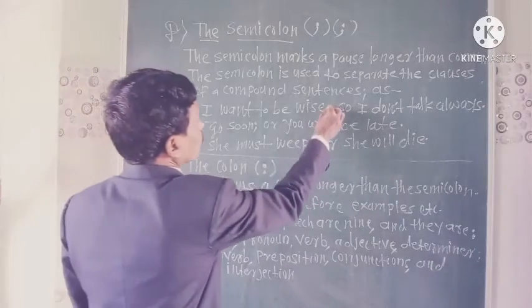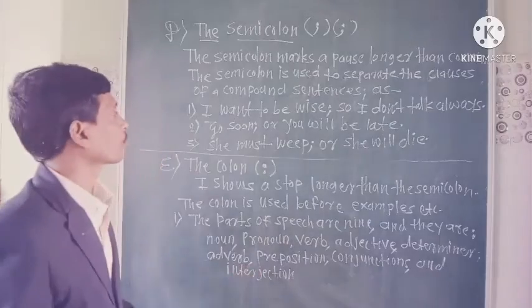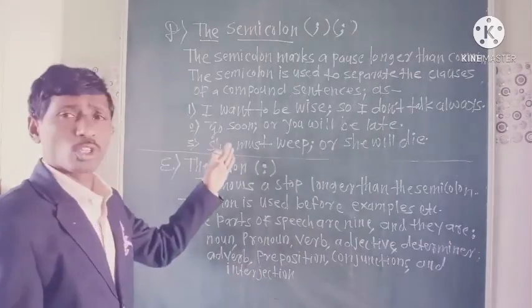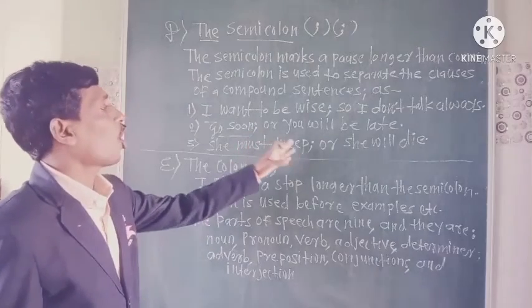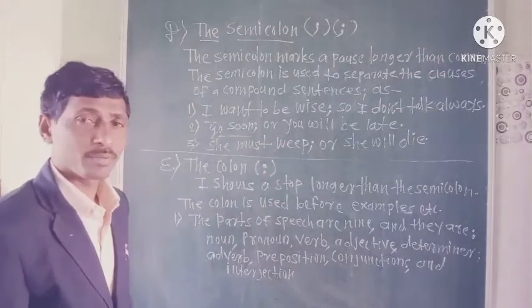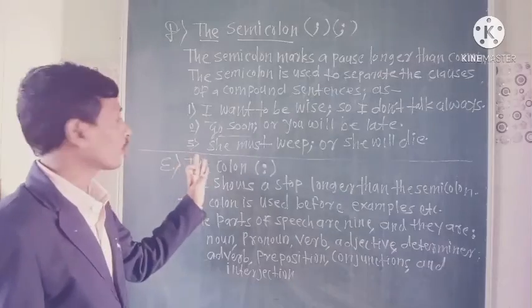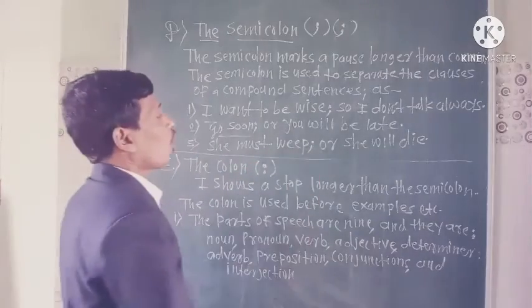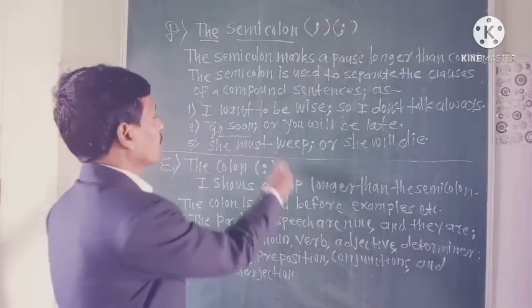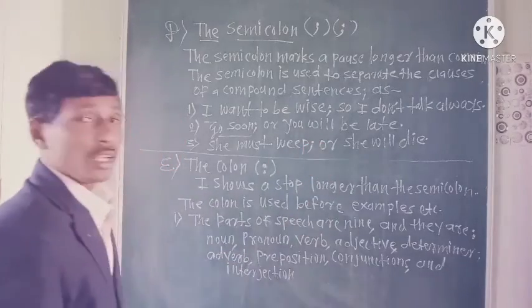Here is the given semicolon. Second: Go soon; or you will be late. Example number three: She must weep; or she will die. This is the semicolon.